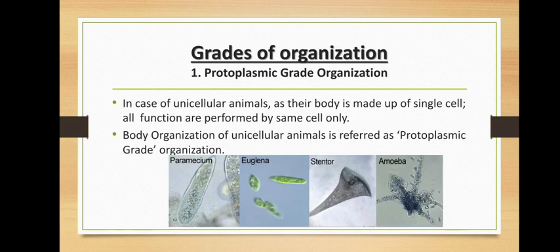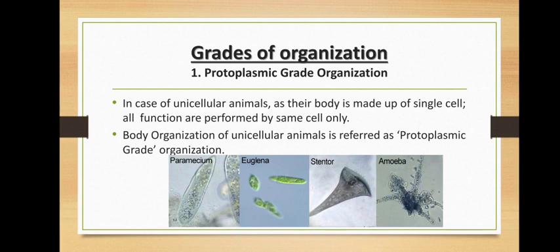So let's start with protoplasmic grade organization. In this grade of organization, all the unicellular animals are included, which are made up of only one cell, of course, and all the functions are performed by only one single cell of the body, and that is why it is called as protoplasmic grade organization. What do we understand by protoplasm? You can write it down.